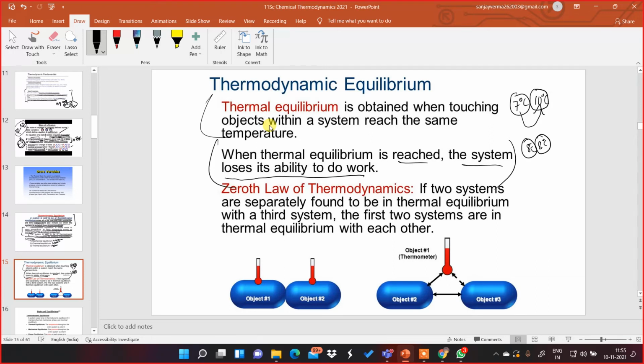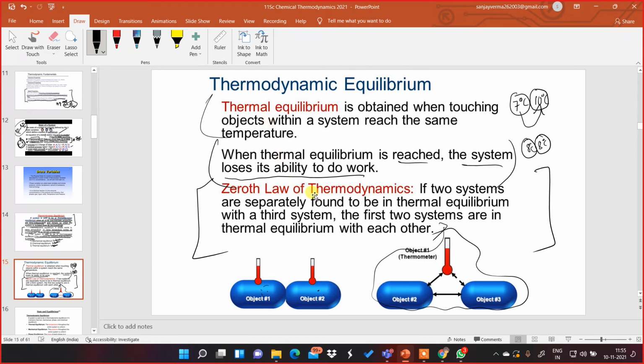Okay, that is why we have a law which is called the zeroth law of thermodynamics. If two systems are separately found to be in thermal equilibrium with a third system, the two systems are in thermal equilibrium with each other. That means if there are two systems which have attained thermal equilibrium with a third system, the first two systems are in thermal equilibrium with each other. So this is one example given over here in the case of thermal equilibrium.